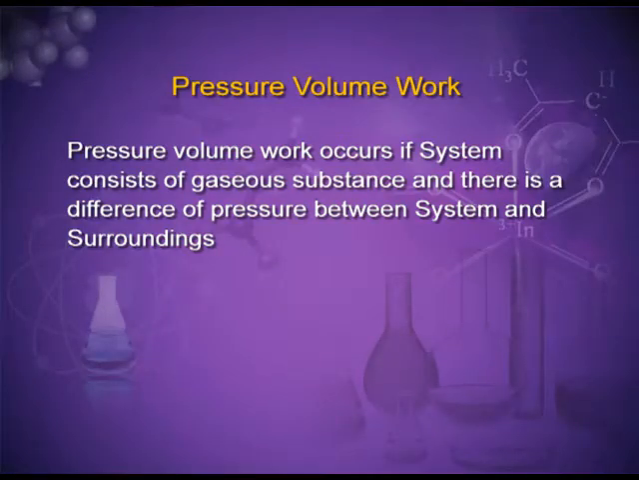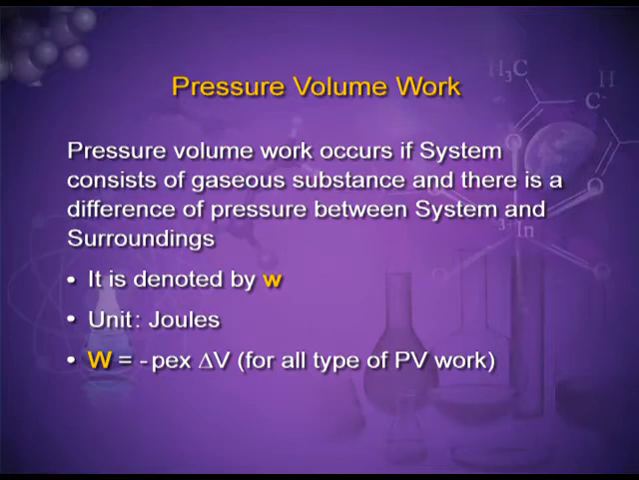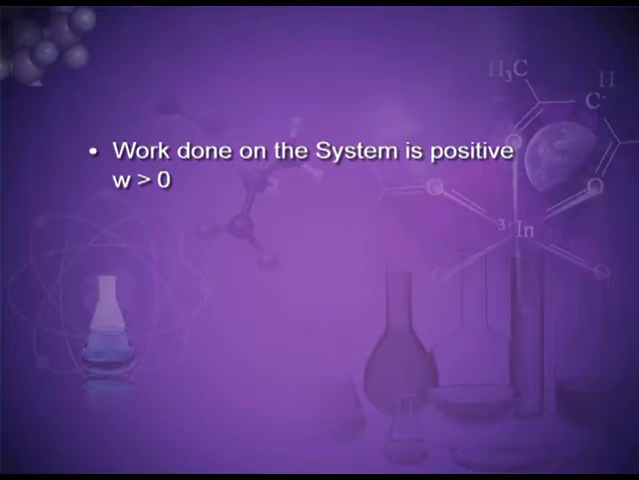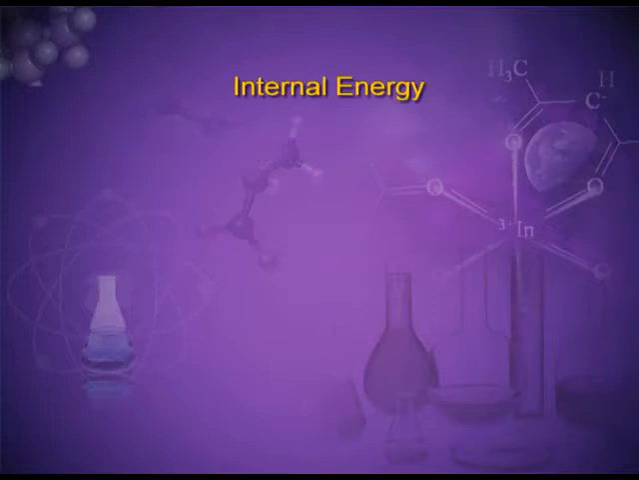Pressure volume work occurs if the system consists of gaseous substance and there is a difference of pressure between system and surroundings. Work is denoted by alphabet W and its unit is joules. Mathematical expression for work is minus P delta V. As per the IUPAC sign convention, work done on the system is positive and work done by the system is taken as negative.